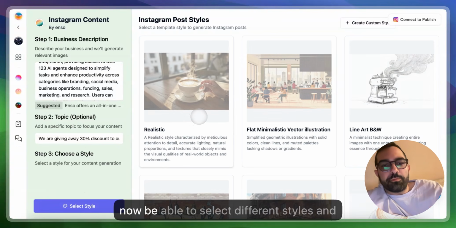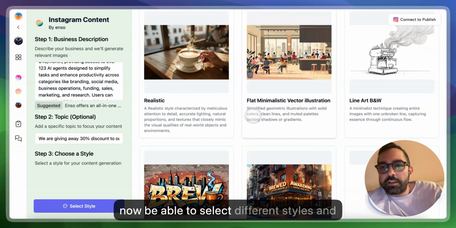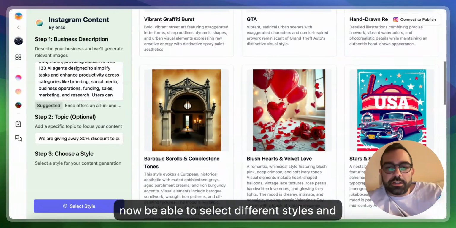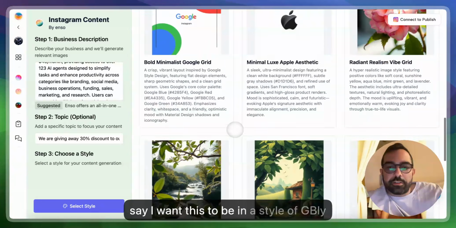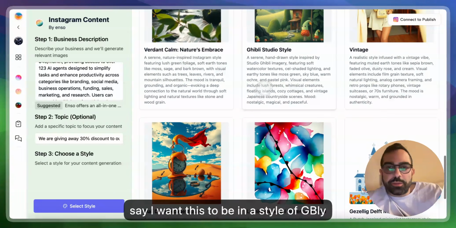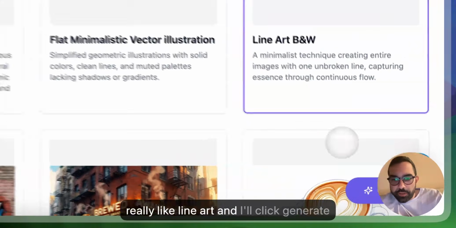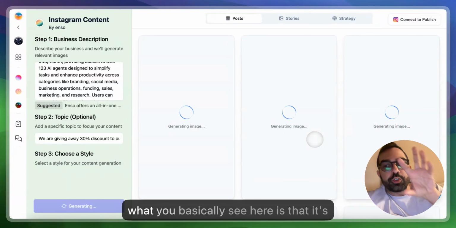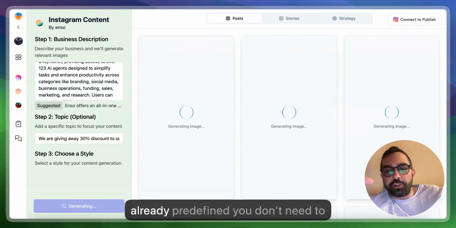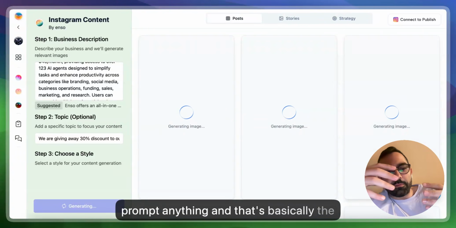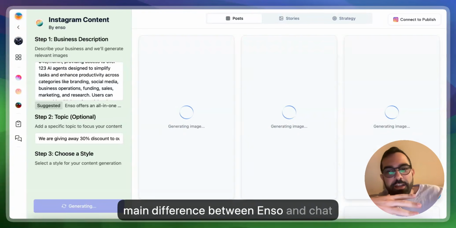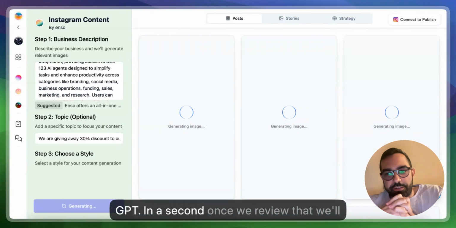And I'll now be able to select different styles and say I want this to be in a style of Ghibli Studio, or let's go with line art because I really like line art. And I'll click generate. What you basically see here is that it's already predefined. You don't need to prompt anything.